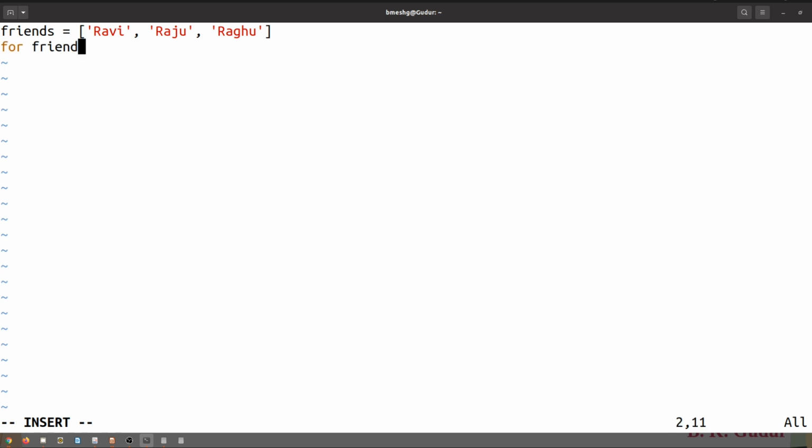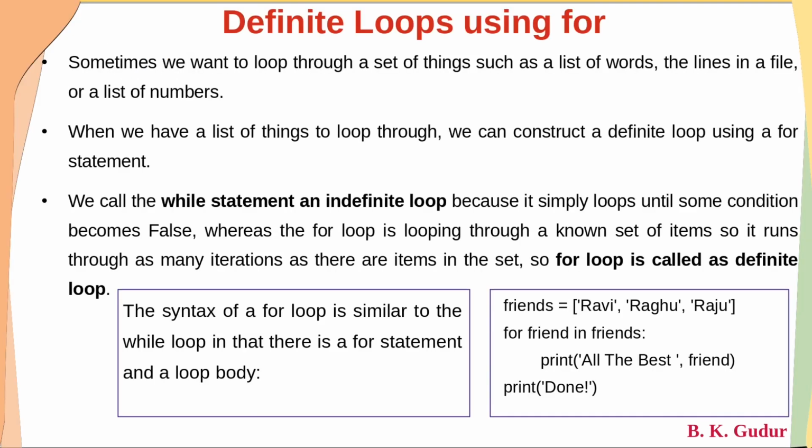Now, for friend in friends, then a colon. Afterwards, with proper indentation, write what you want to print: print "all the best", then a space. Look, dear students, at how to write this. This is one string, and the comma is going to concatenate both strings, and friend is again a string.